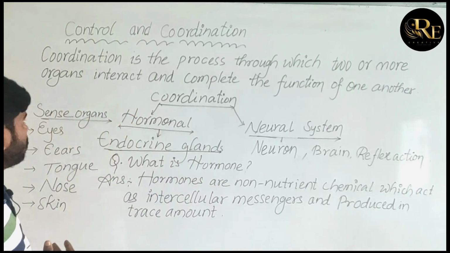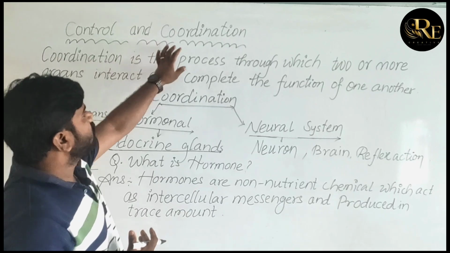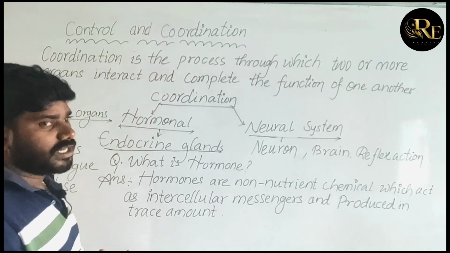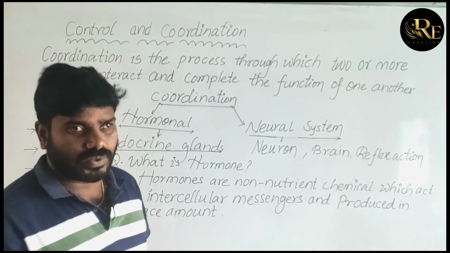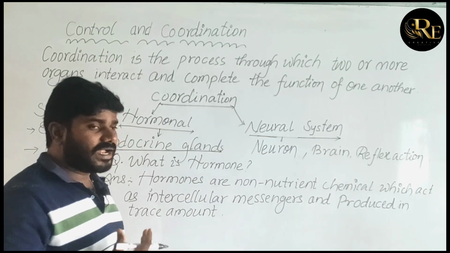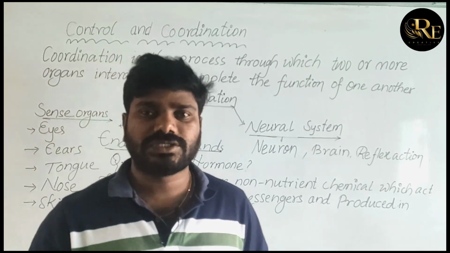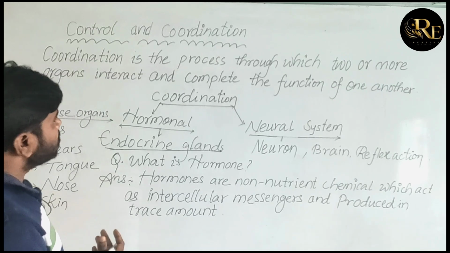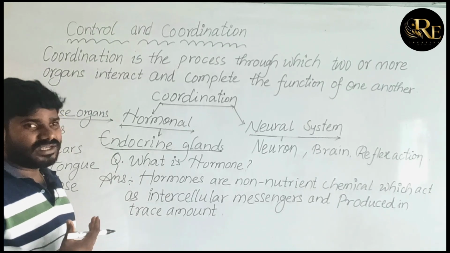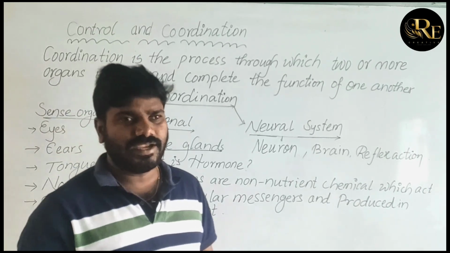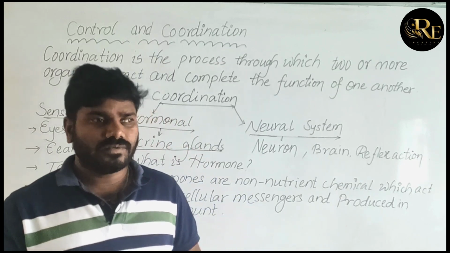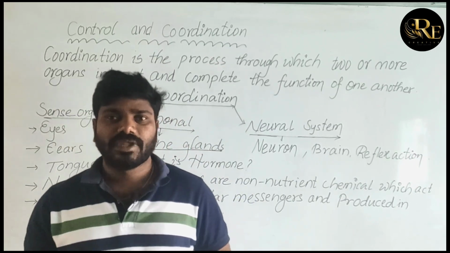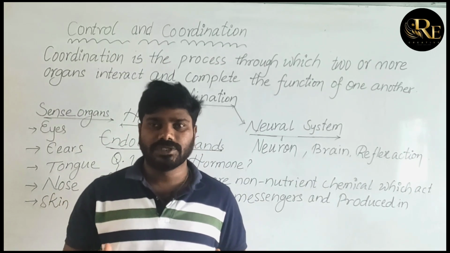Today we will discuss control and coordination in the human being. How does control and coordination occur in the organism? Let's see what coordination is.